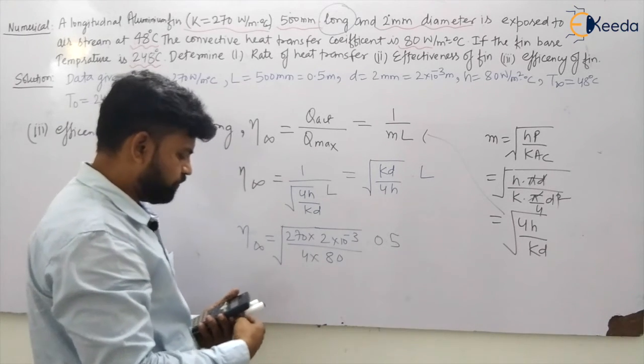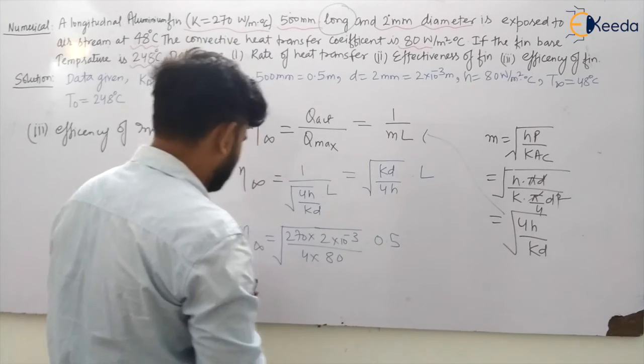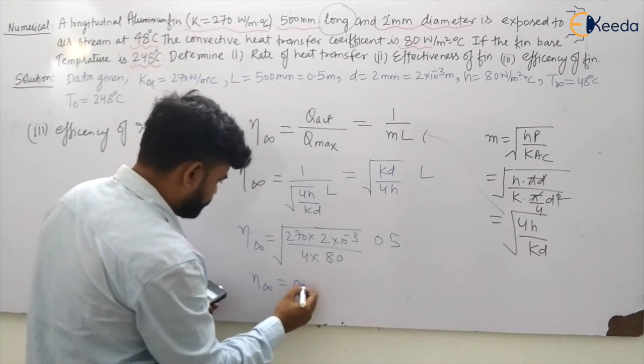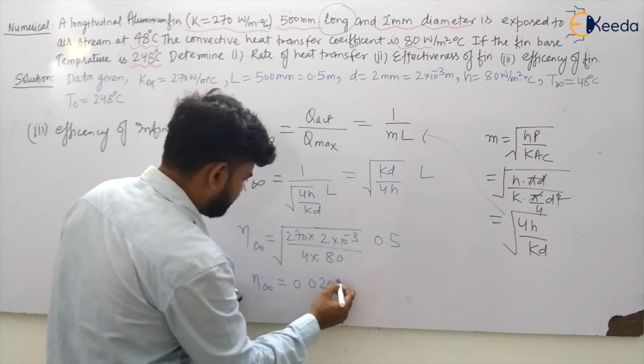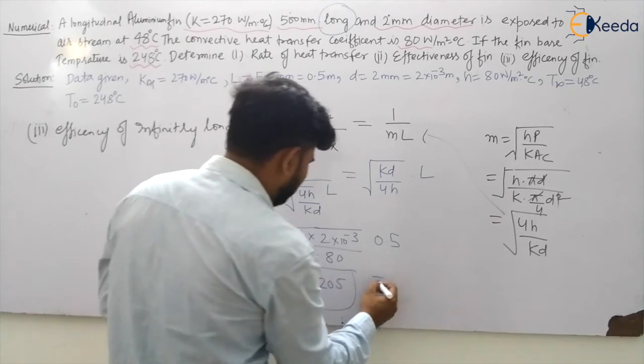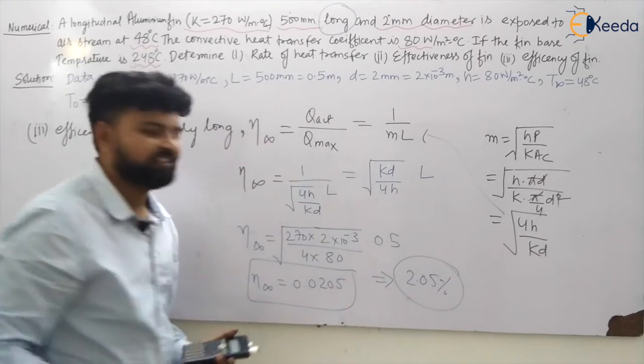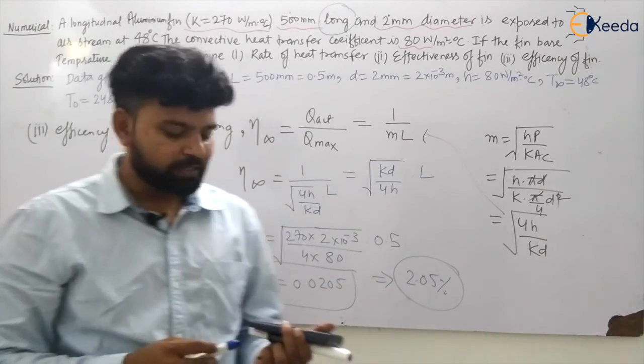So this will be 0.0205, my dear students. So eta infinite is equal to 0.0205, and the efficiency will be 2.05%.